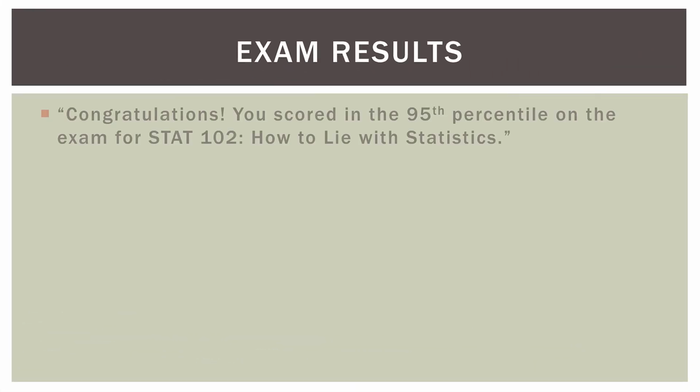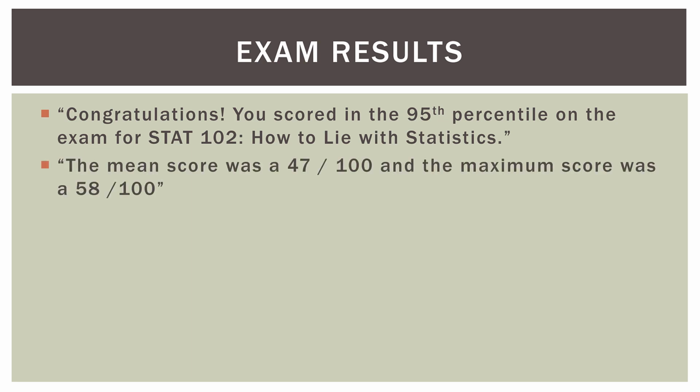So exam results. Congratulations! You scored in the 95th percentile on the exam for Stat 102, How to Lie with Statistics. The mean score was 47 out of 100, and the maximum score was a 58 out of 100. So every student failed.